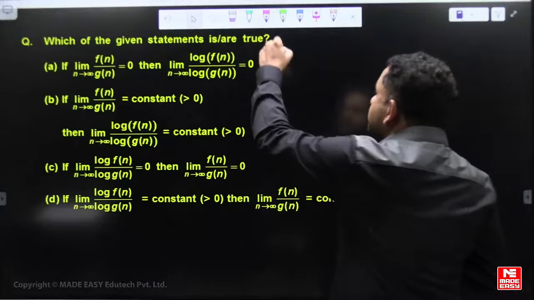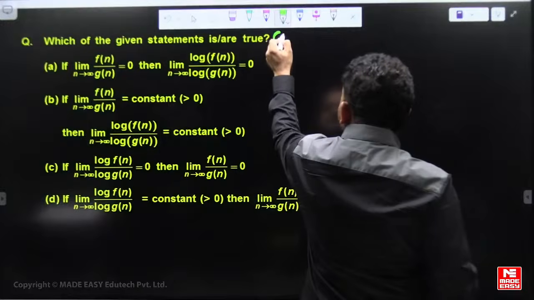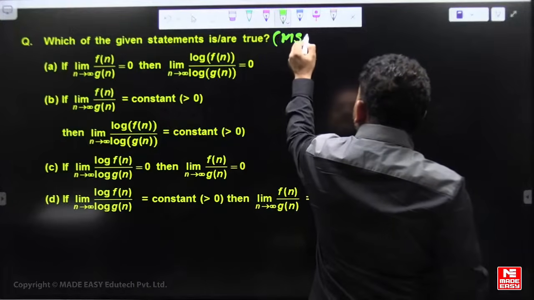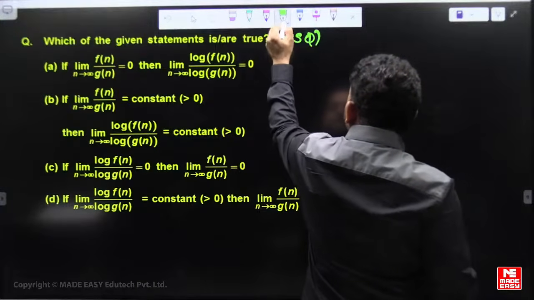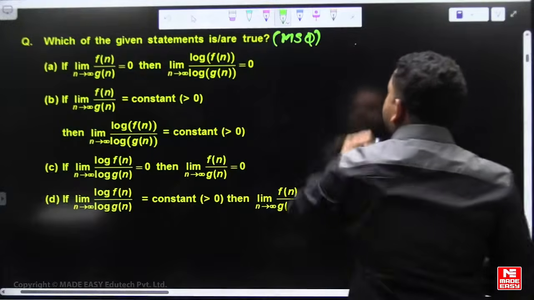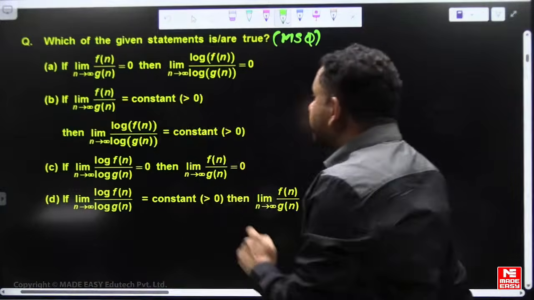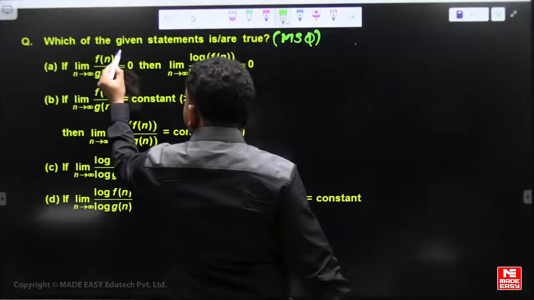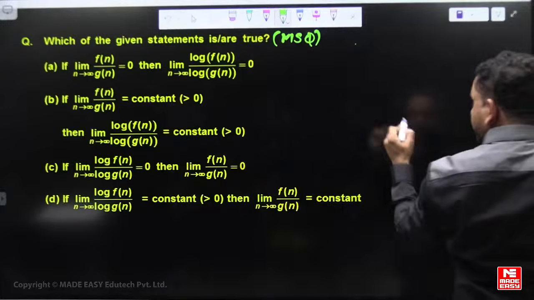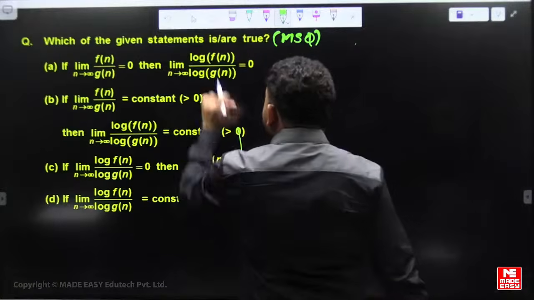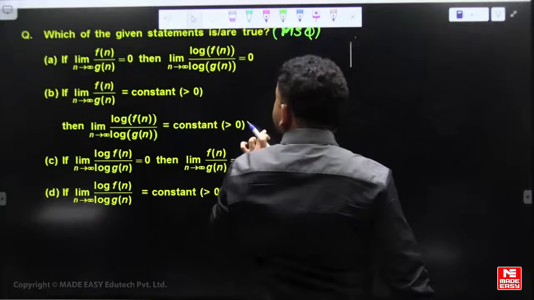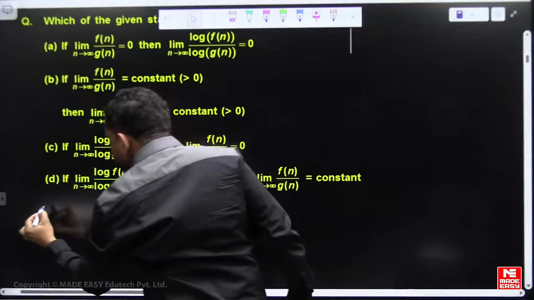It is an MSQ question. Hope you remember this one: limit n tends to infinity f of n by g of n.